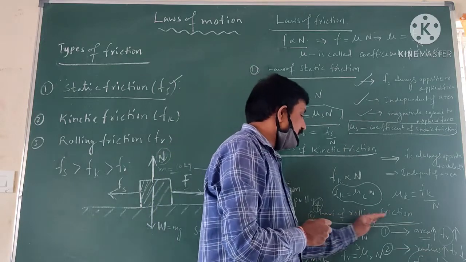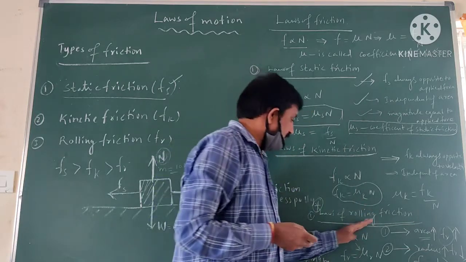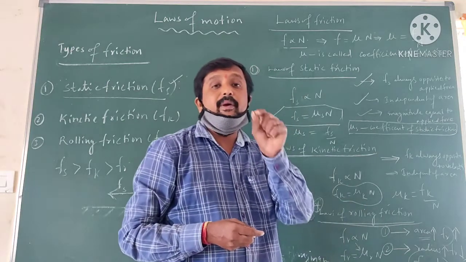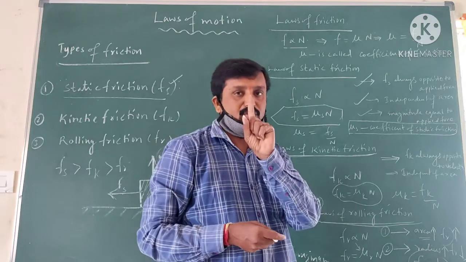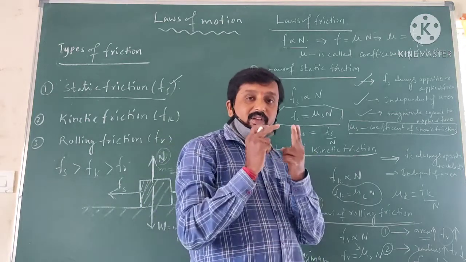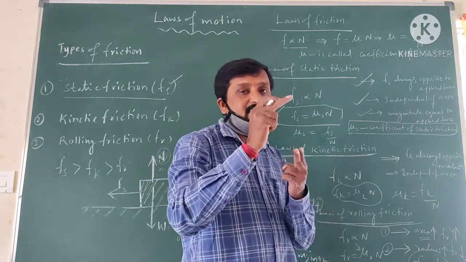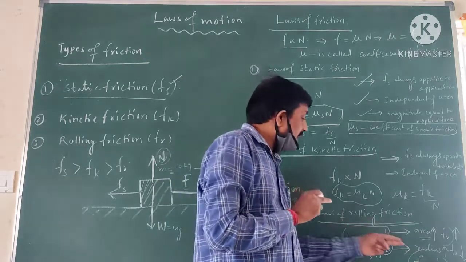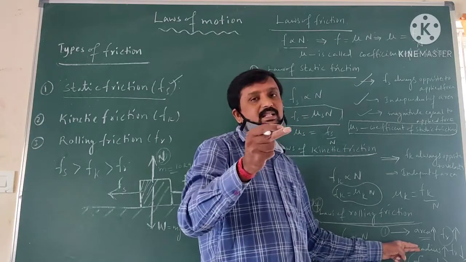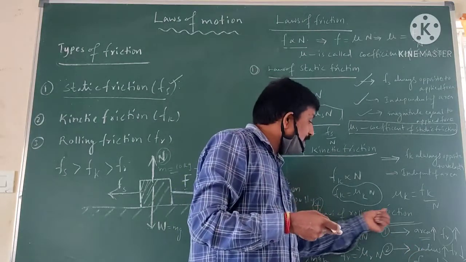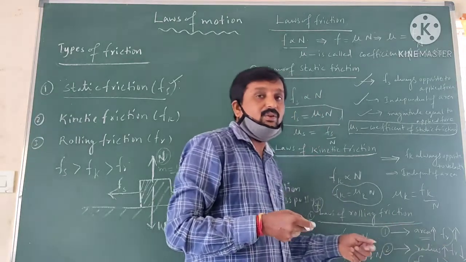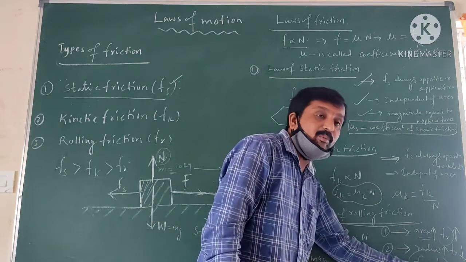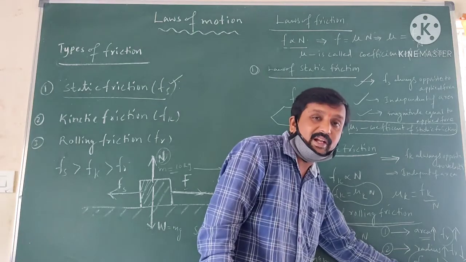So the laws of rolling friction: the rolling friction force depends on area of contact. If area of contact increases, rolling friction also increases. If radius increases, rolling friction decreases, so rolling friction is inversely proportional to the radius of contact.